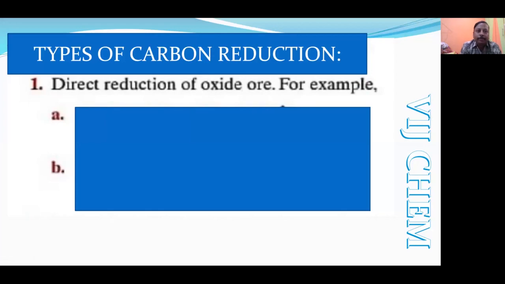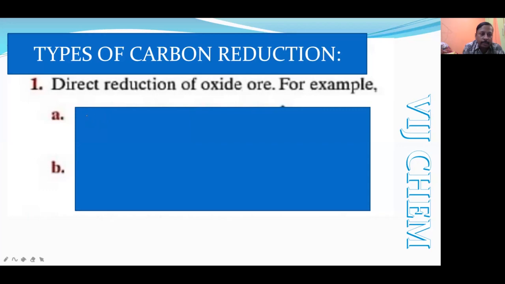So here, types of carbon reduction. Okay, the first type of reduction is what we have studied. In that also there will be types. So the first one will be direct reduction of the oxide ore. Sometimes, even though we are adding the carbon, it may directly act as a reducing agent.